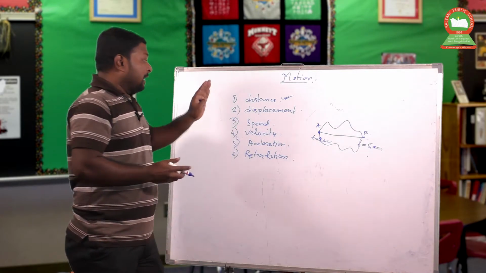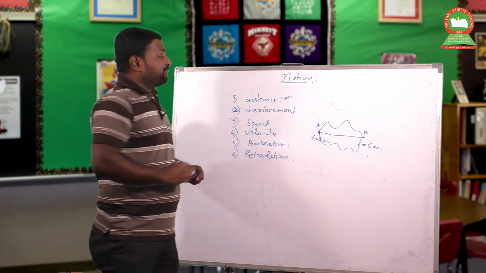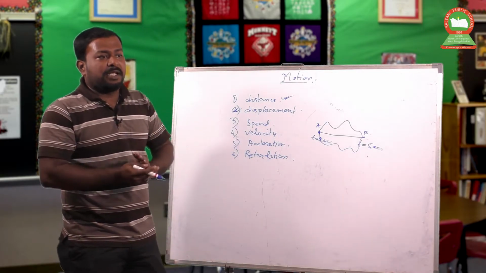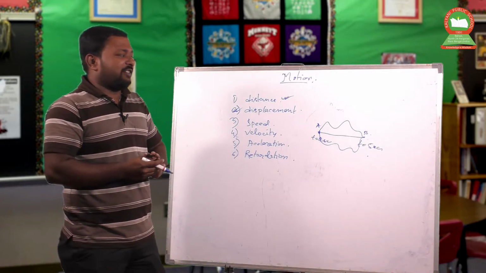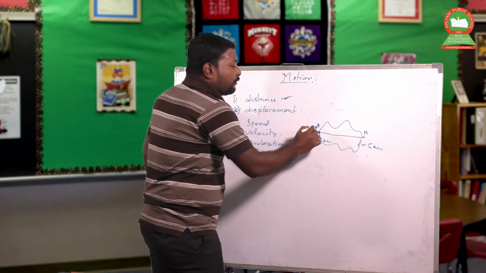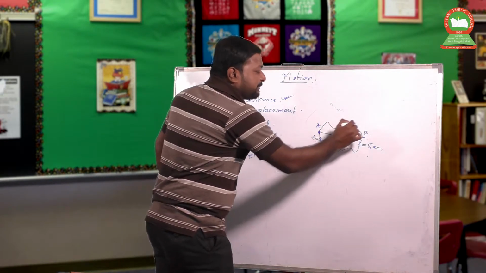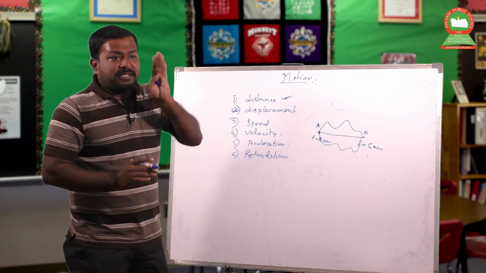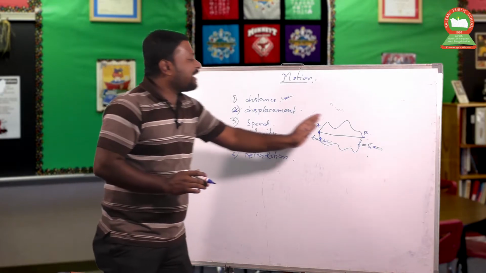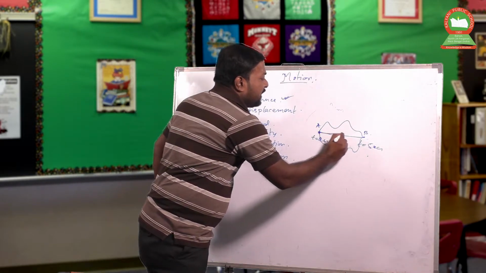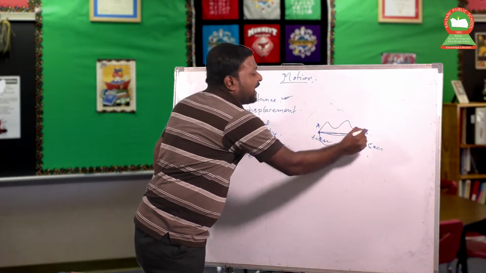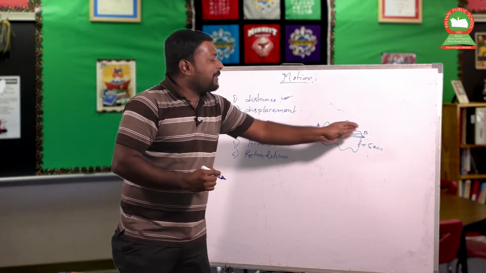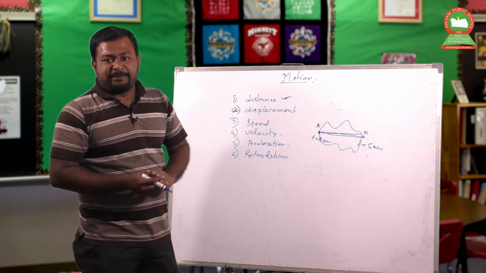Now we have to acquire the knowledge about displacement. This is the shortest distance a body can travel. That means a body can move from A to B by this path, that path, or that path. Now the least distance, that means the shortest distance, is if we draw a straight line from A to B, then this straight line from A to B gives you the amount of displacement.